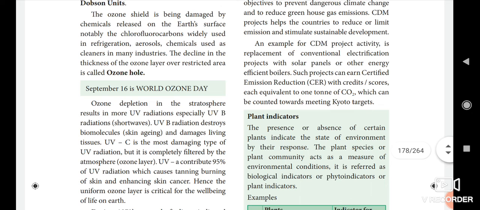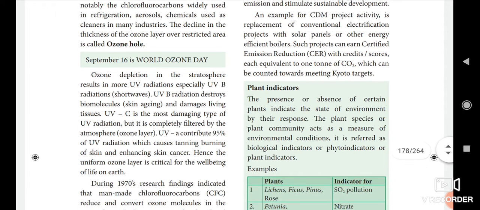Okay, so September 16 is World Ozone Day. Underline that. When will you celebrate World Ozone Day? September 16. So ozone depletion in the stratosphere results in more UV radiation, especially UVB radiation, that is called the short wave. UVB radiation destroys the biomolecules, causing skin aging, and damages living tissues.